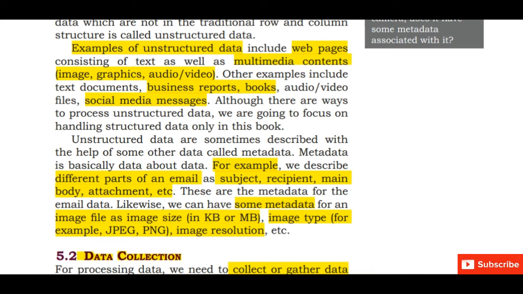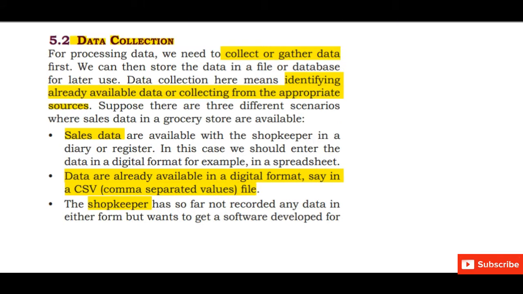Next, what are the different steps in statistics? We will study about data collection. Data collection means to collect or gather data, identifying the data or collecting from appropriate sources. Example, sales data available with the shopkeeper. Next, we can store the data in an Excel file or in an Access file in a tabular form or a CSV, comma separated value, file.